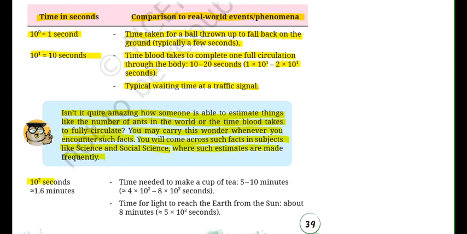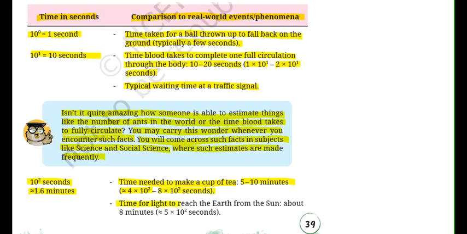Then 10 to the power of 2 seconds या फिर approximately 1.6 minutes. 1.6 minutes is 100 seconds. So time needed to make up a cup of tea, 5 to 10 minutes लगता है टी बनाने में, तो वहाँ पे हम use कर सकते हैं इस तरीके के values. That is 4 into 10 to the power of 2 up to 8 into 10 to the power of 2 seconds. मतलब 400 से लेके 800 seconds तक हमें लग जाते हैं.